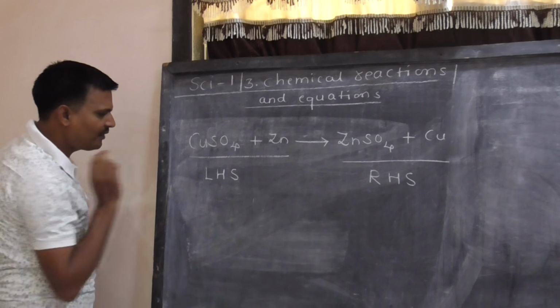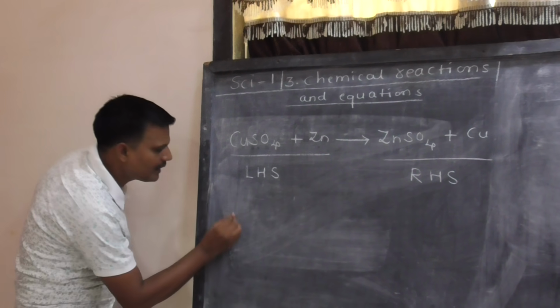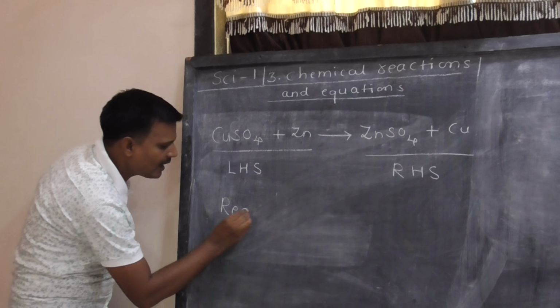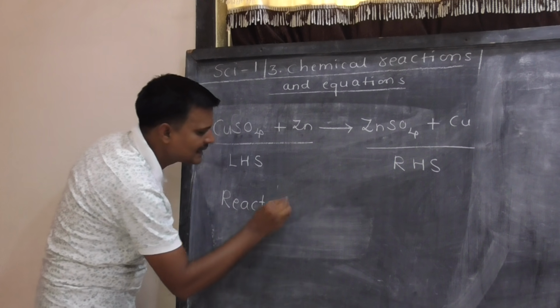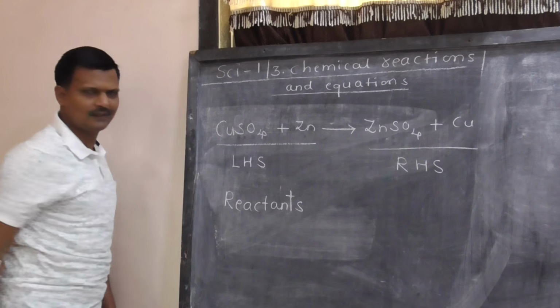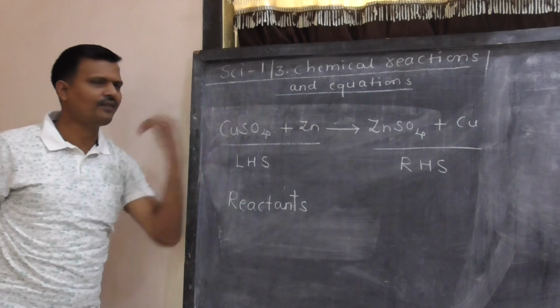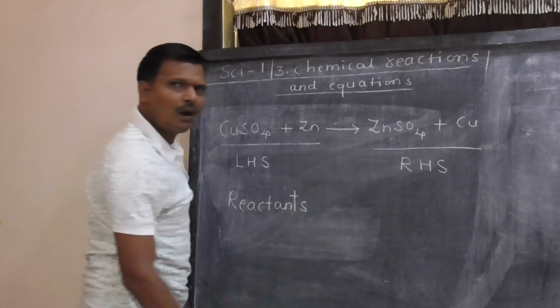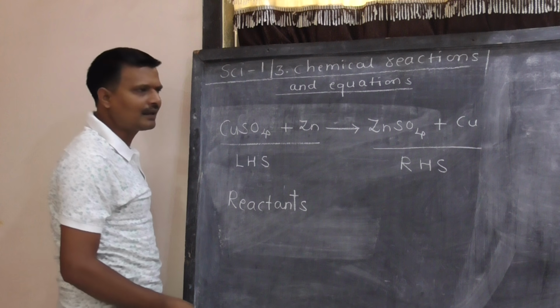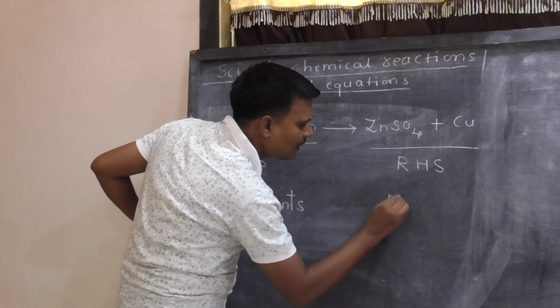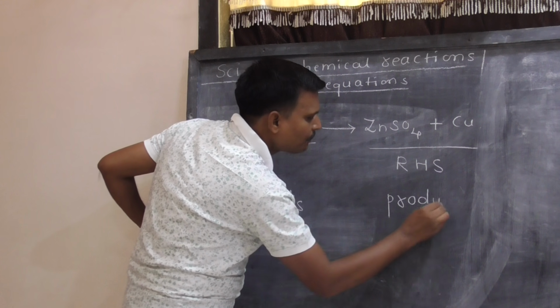The substances which take part in chemical reactions are termed as reactants, and substances formed after chemical reactions are termed as products.